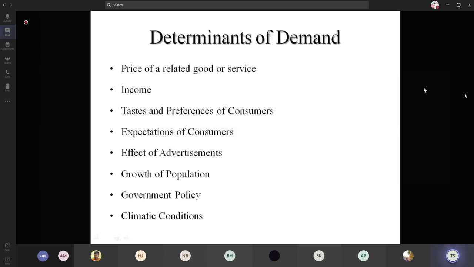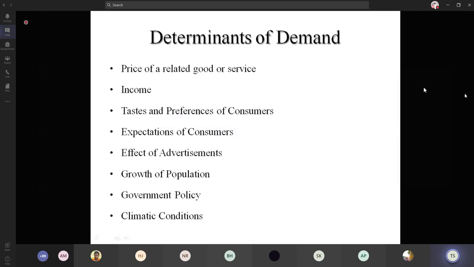And expectations of the consumer. We are having a lot of media, so we have seen advertisements of each and every product. If the consumer wants to buy and has some willingness and affordability to buy the product, he is expecting something from that particular product. So those commodities will automatically increase in the quantity demanded. And the effect of advertisements also. Because of the advertisements, the quantity demanded of commodities is more. And the growth of the population, it's a normal condition. When there are more customers, there will be more quantity demanded.